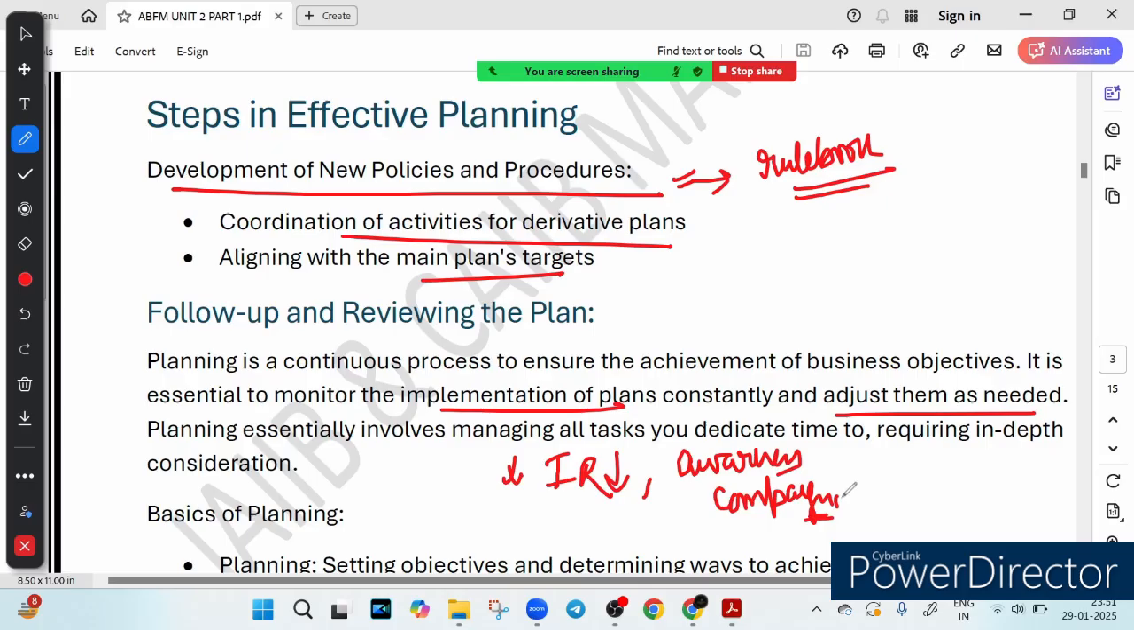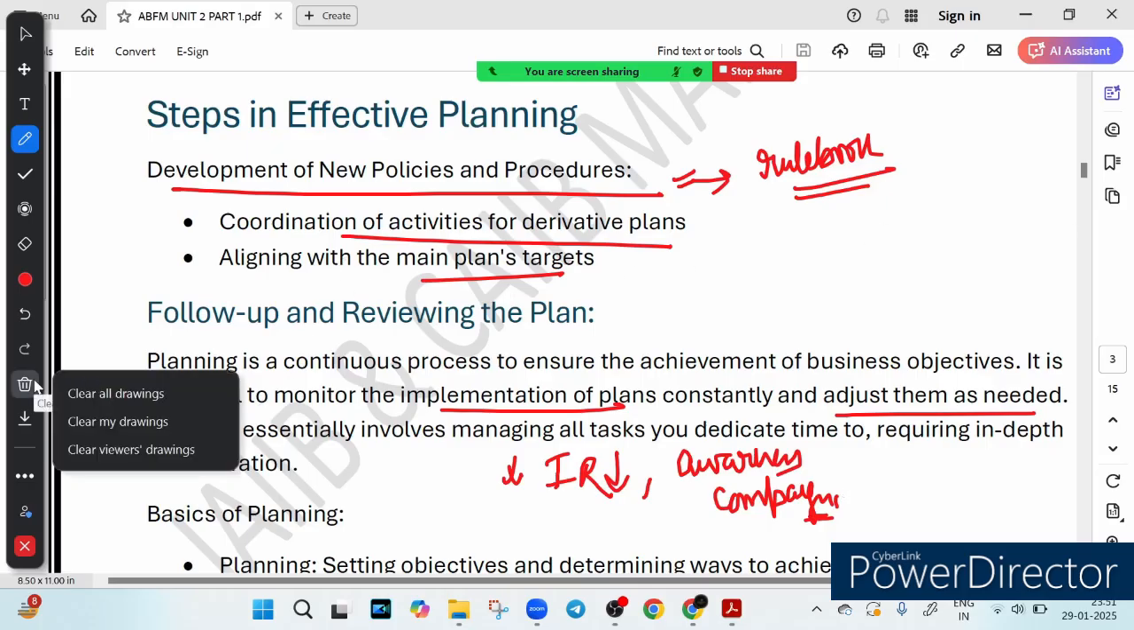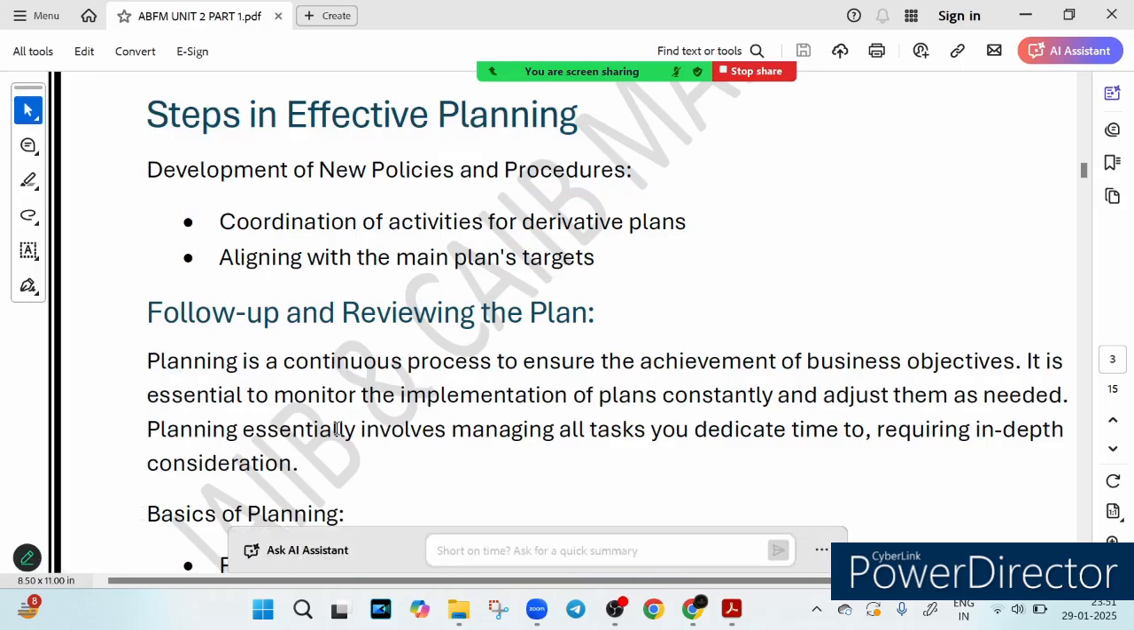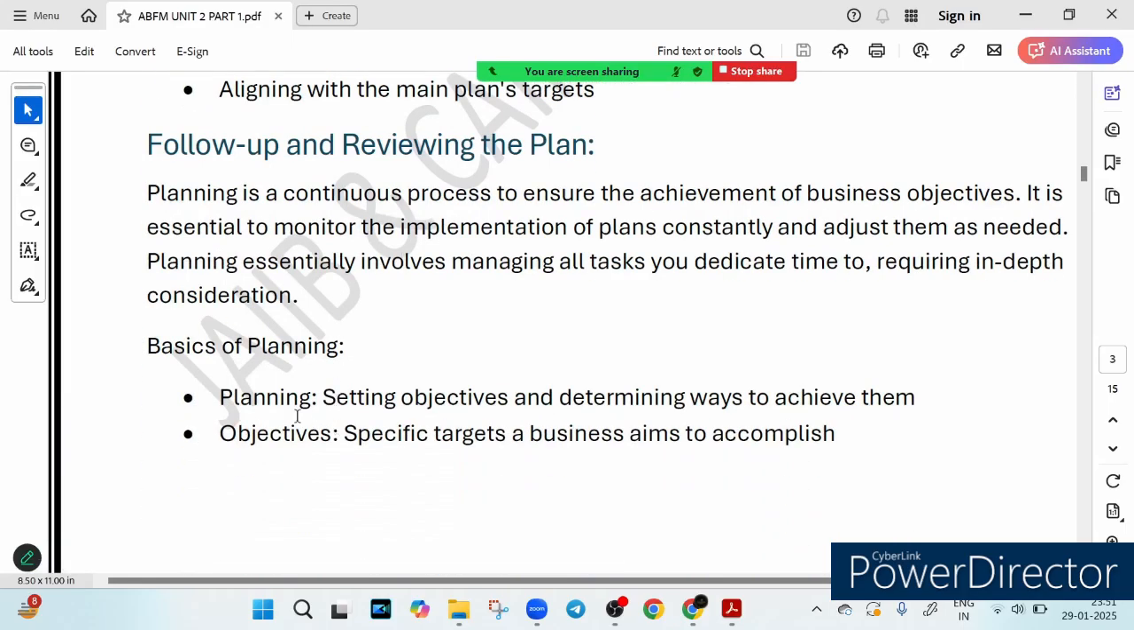Now what is the basics of planning? The core concept: planning means setting clear objectives and figuring out how to achieve them. What is the meaning of planning? It means setting objectives and determining ways to achieve them. What is the objective of planning? It means the specific target a business wants to reach.